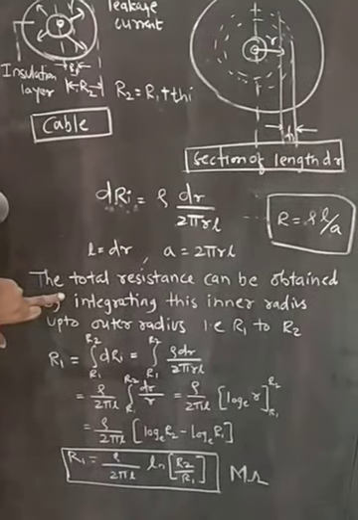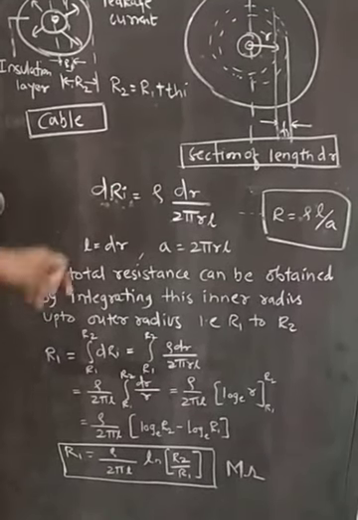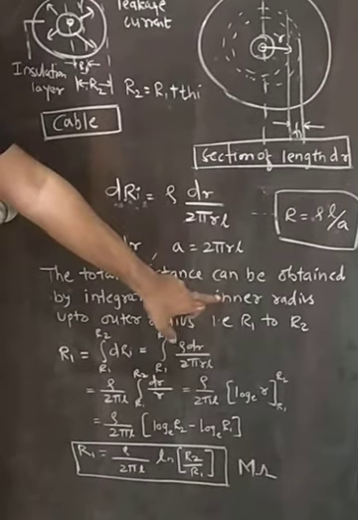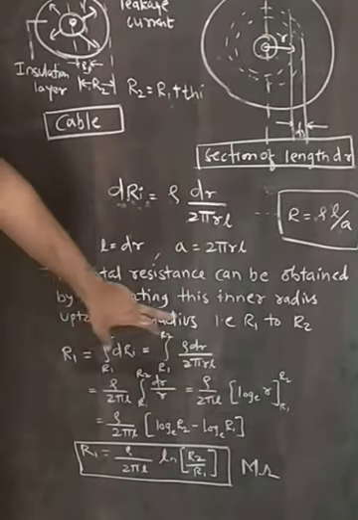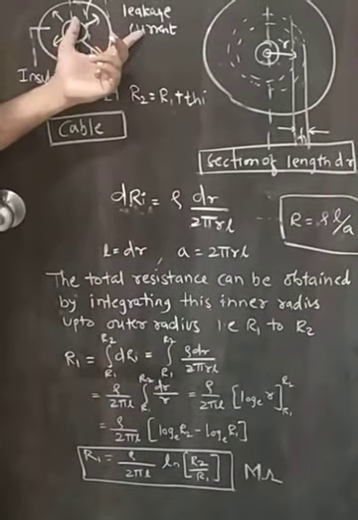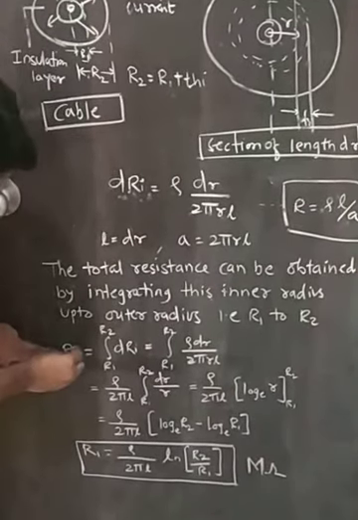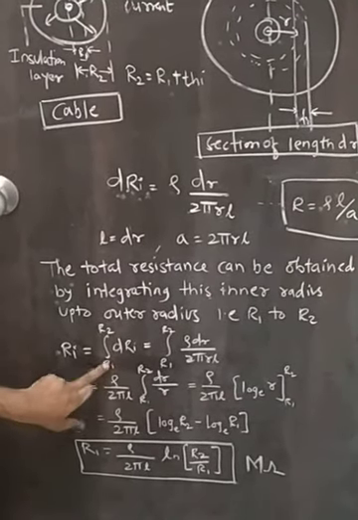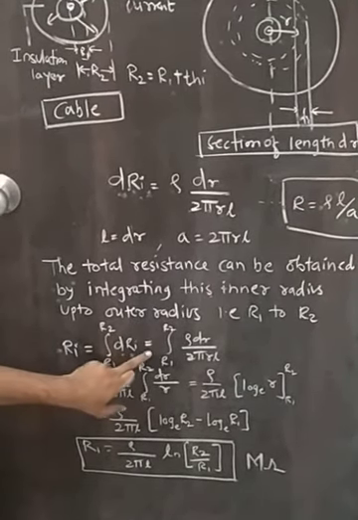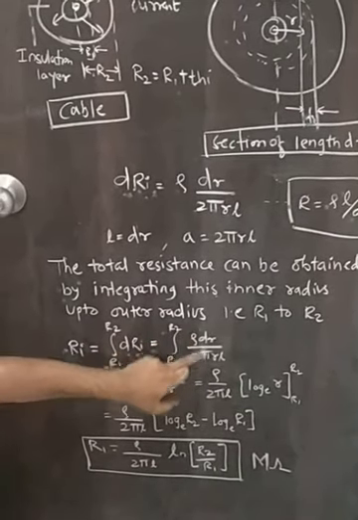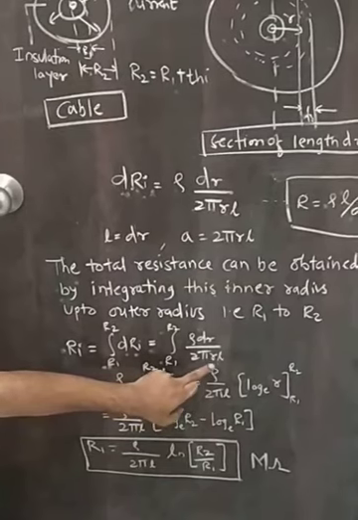The total resistance can be obtained by integrating this from inner radius to outer radius, that is R1 to R2, because from R1 to R2 is the thickness. So Ri is equal to integration R1 to R2 dRi, which is equal to integration R1 to R2 rho into dr divided by 2 pi rL.